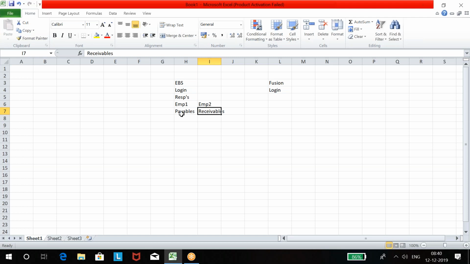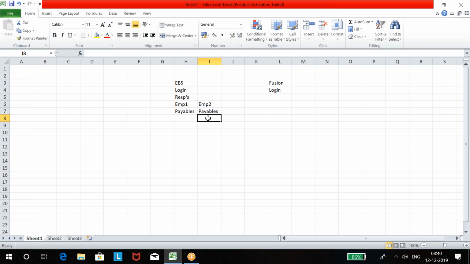Okay. Let's say both are working on payables. So I create one responsibility, and as I see two users, responsibility is the same, assigned to both. You don't have to create two different responsibilities. You have to create two different responsibilities in one case. Let's say employee A is working for some organization, employee B, or employee 2, is working for a different organization.